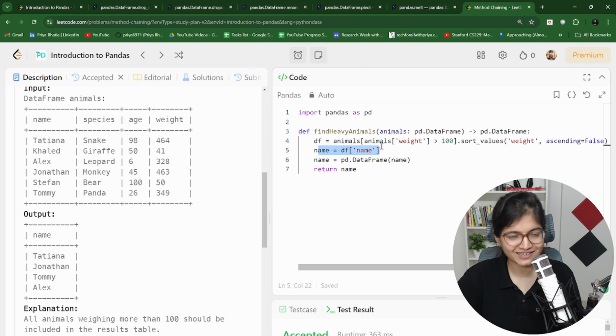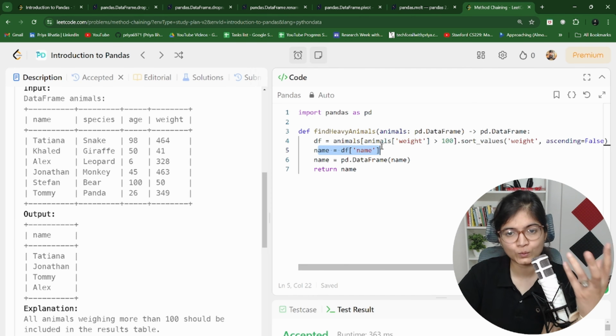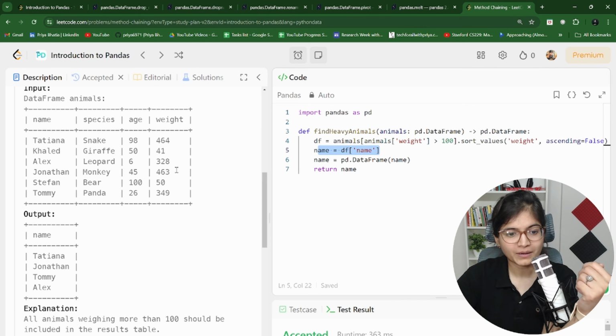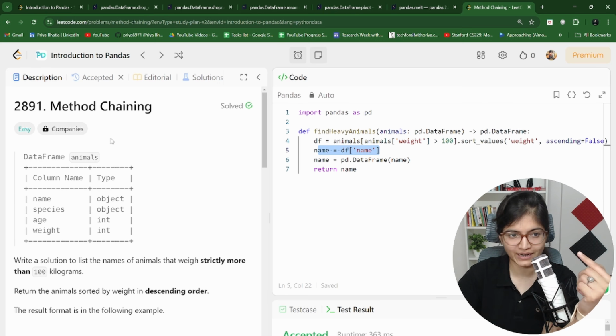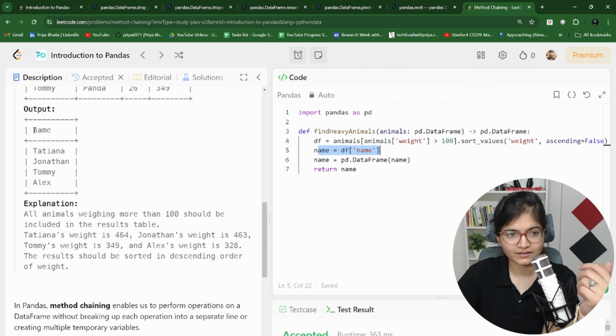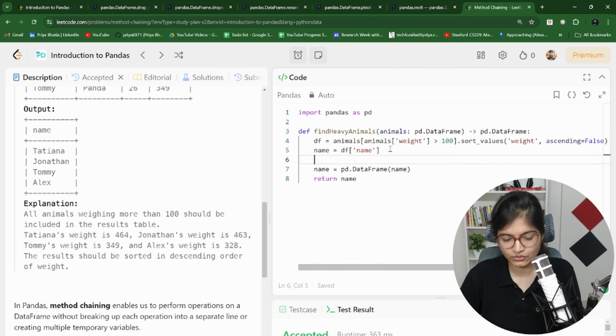So what we have done is we have just taken one specific column. I hope you all know that whenever you take any one specific column, you have internally converted your data into a series, right? But what they want is that they want us to return the answer in the form of a data frame itself, right? You can see that the answer is in the form of a data frame. So that is why we have done one more conversion. So here we have done the conversion from series to the data frame, right?